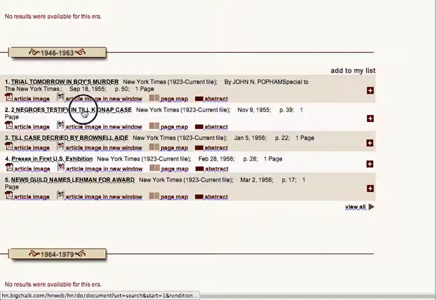So let's take a look at what the article actually looks like. So here it is. This man was described as an elderly Negro sharecropper, kind of derogatory. And for students who are studying this era, it's one thing to note it, and it's quite another to see it in print, just like that.